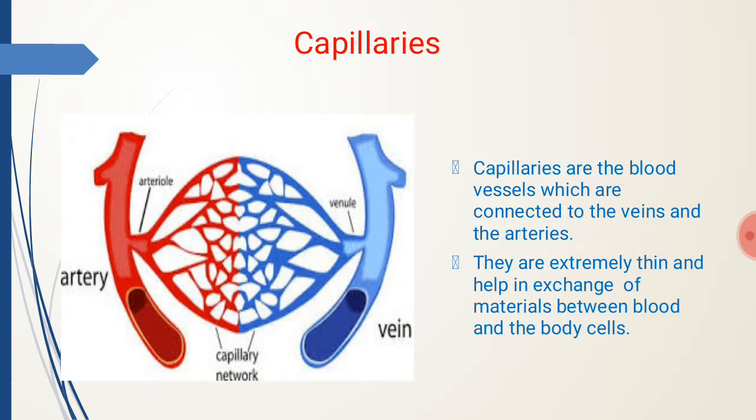Capillaries. Thin blood vessels which are connected to the veins and the arteries are called capillaries. They are extremely thin and help in the exchange of material between blood and the body cells. These are present in all the tissues of the body but are found more in the metabolically active parts of the body like the brain and lungs.